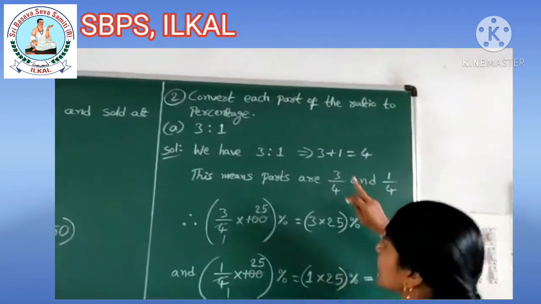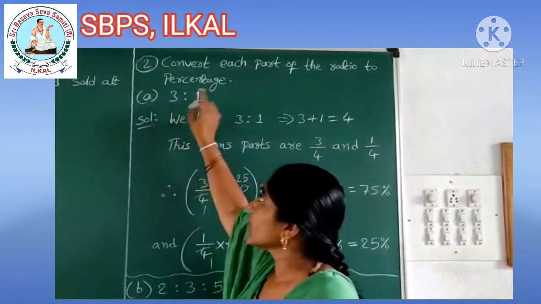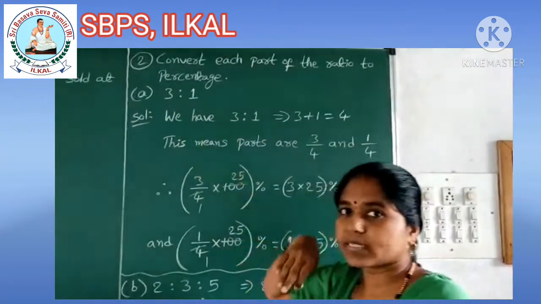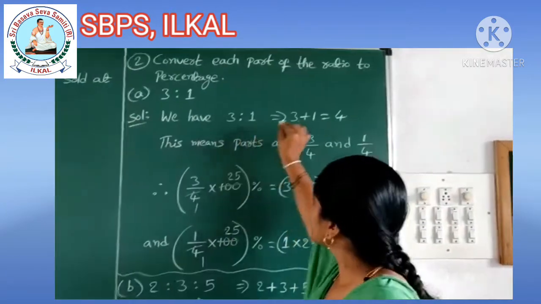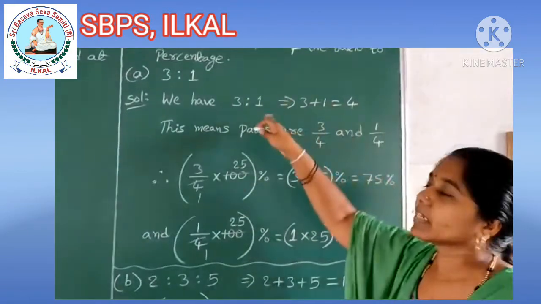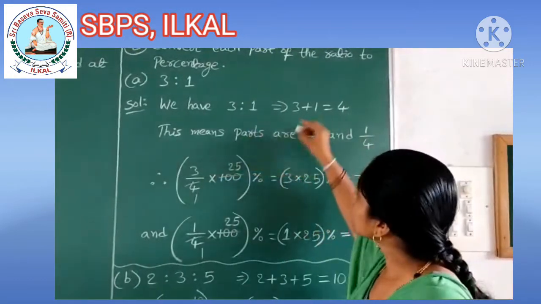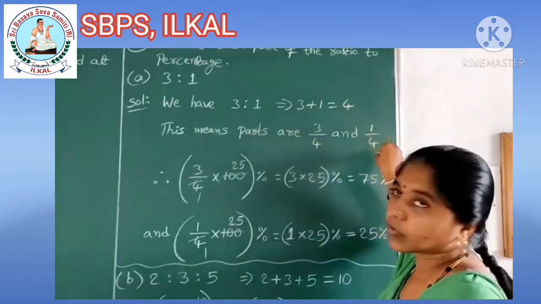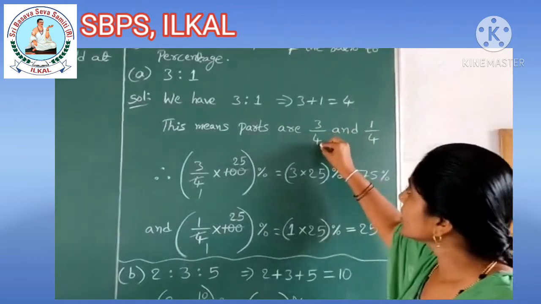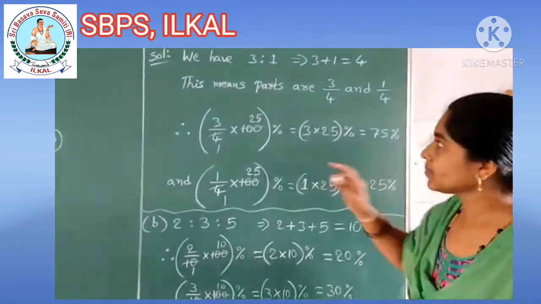Next one. Convert each part of the ratio to percentage. Here they give a ratio, children. We have to convert each part into percentage. We have 3:1, which is nothing but 3 plus 1 is equal to 4. Sum of the given ratios is 4, children. This means parts are 3 by 4 and 1 by 4. 3 by 4 means what percentage and 1 by 4 means what percentage, we are going to find.